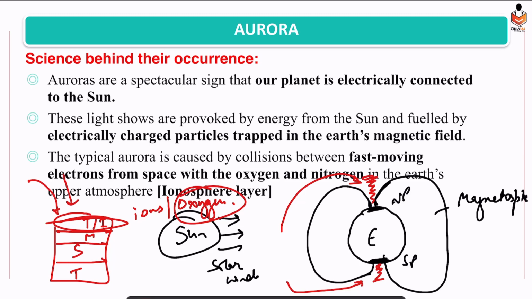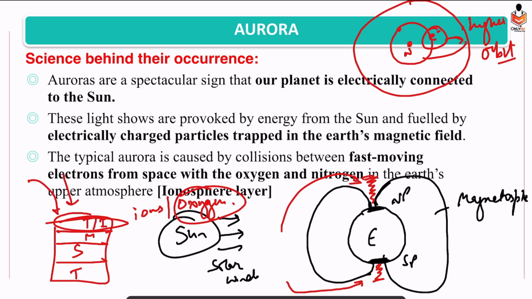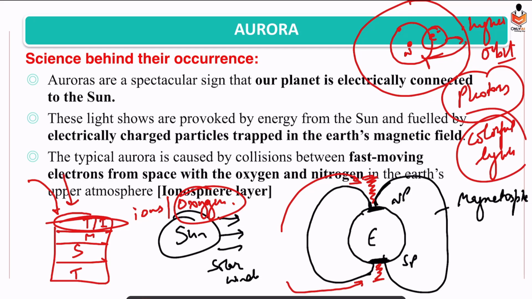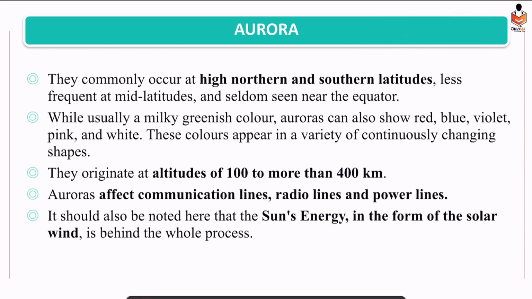Now solar winds are carrying energy, electrical charge. So now in case of oxygen atom, this is the nucleus, and an electron is orbiting around the nucleus. But when the oxygen atom or molecule will interact with the solar winds, energy would be transmitted to the oxygen atom. So what would happen? This electron will move and start rotating around the nucleus in the higher orbits. But after some time, to achieve the equilibrium situation, it will come back, and when it comes back, it releases photons, and these photons are seen in the form of colorful lights. So this is how aurora phenomena is taking place, right?